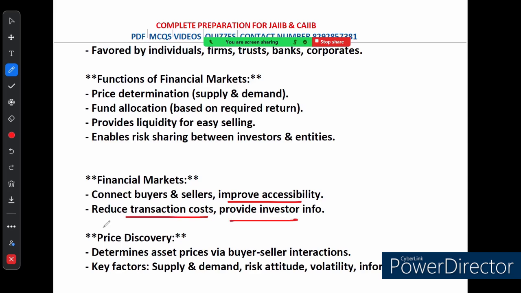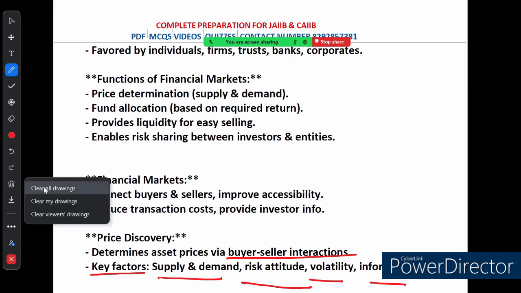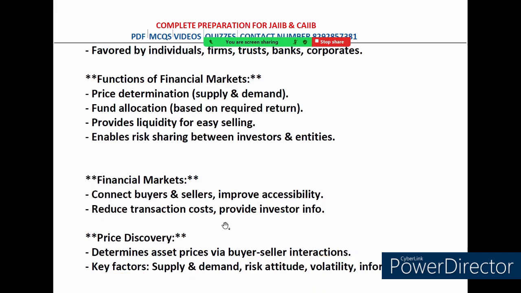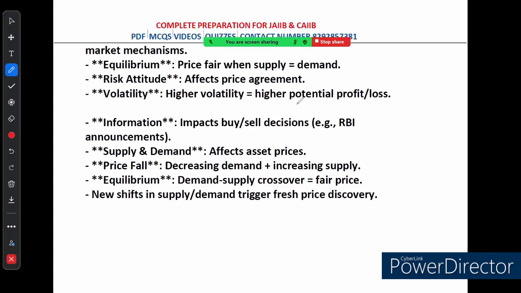Price discovery is the process where asset prices are determined by the interaction between the buyers and sellers. Key factors include supply and demand, how much risk people are willing to take, market volatility, and the information available. Market mechanisms also play a big role in setting the price. So that's how financial markets function and how prices are discovered.